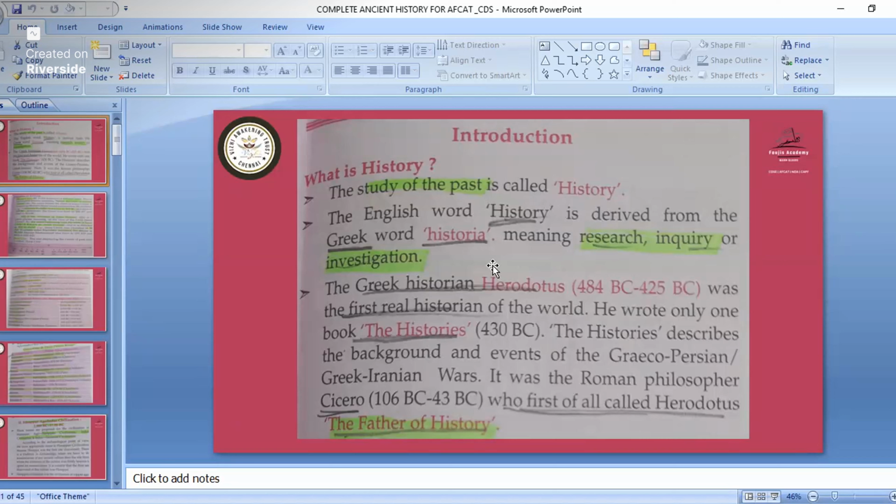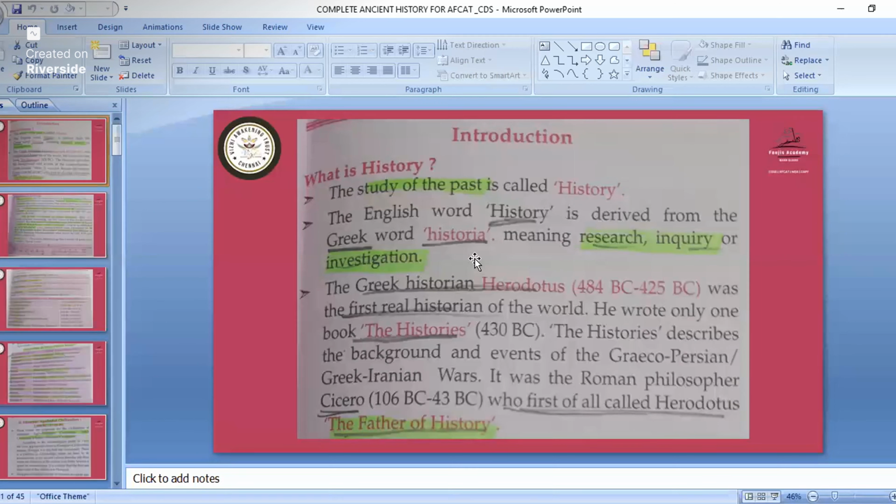So we'll see according to the AFCAT PYQs, in view of the AFCAT exam. So first, today we'll finish ancient history. Then tomorrow medieval, and in that, if we have time, then we'll also start modern history. I'm hoping that within 3 days I'll be able to finish all this history part. So today we'll start with ancient history.